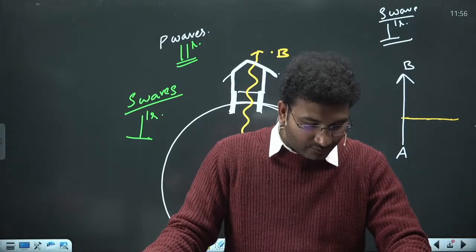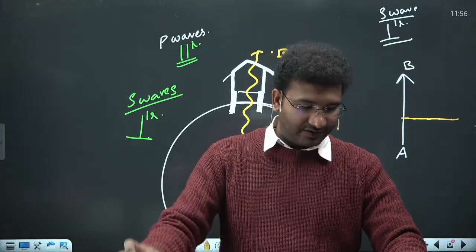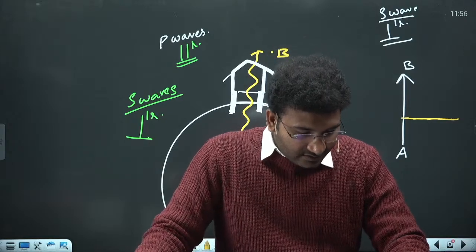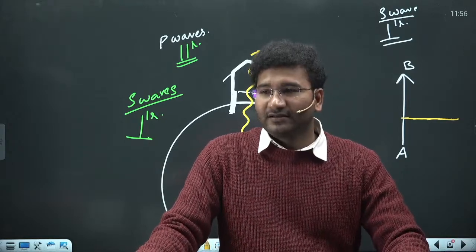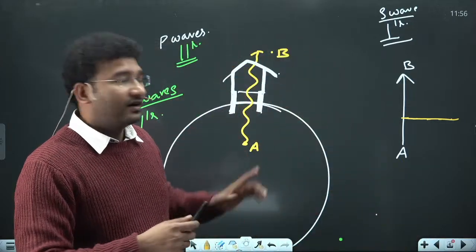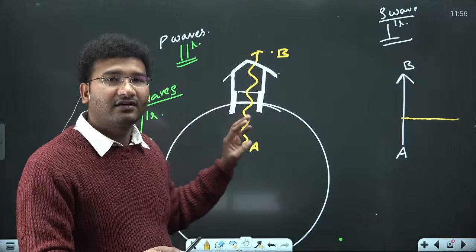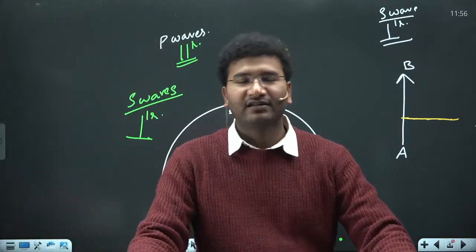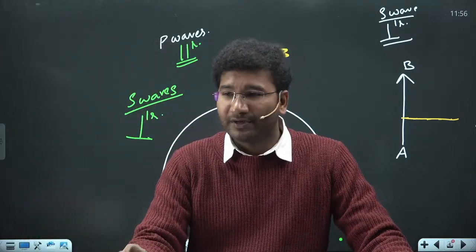So Upasana says most destructive are R waves. We'll come to the R waves, but yes, most of you are saying that, sir, these waves are more destructive in the case of S waves. Yes. Now you should understand that S waves are more dangerous as compared to the P waves.